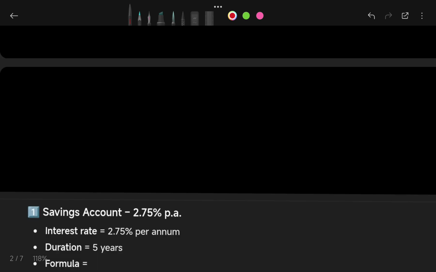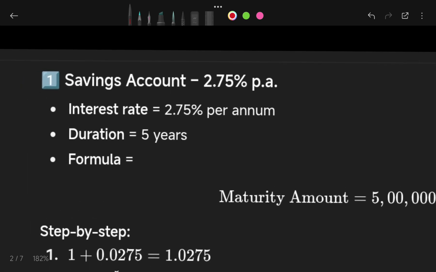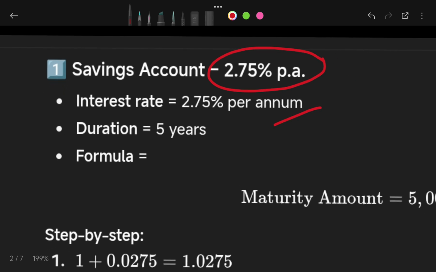In the first case, under the savings schemes, we have considered the normal savings account where the rate of interest is 2.75%. This is HDFC current year data, and this rate of interest is available to everyone, as it is a savings account rate of interest. So my rate of interest is 2.75%, and I will invest the money for the next 5 years.